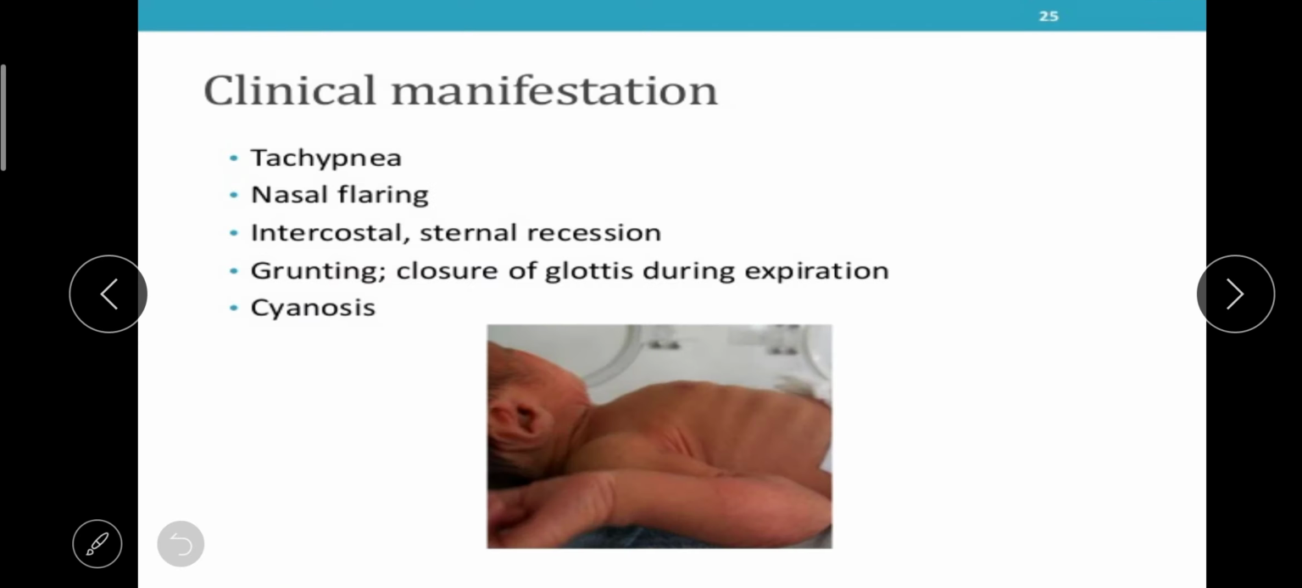Now we are going to see the clinical manifestation of RDS. The first one is tachypnea, second one is nasal flaring, third one is intercostal and sternal recession. It means there is a partial blockage in the intercostal drainage. Next one is grunting. It means closure of glottis during the expiration. So when they throw out the carbon dioxide from the lungs, there will be a closure of glottis. And next one is cyanosis, that is bluish discoloration of the body. So these are the clinical manifestations that we can see in the baby with RDS.